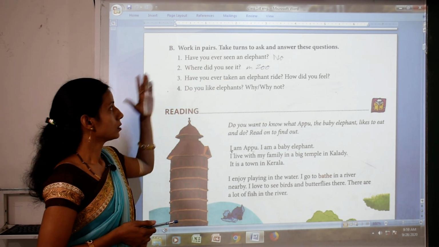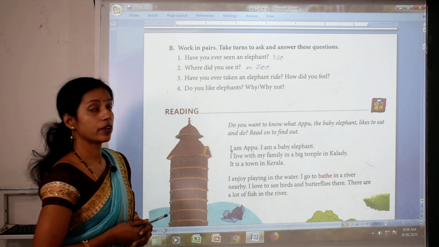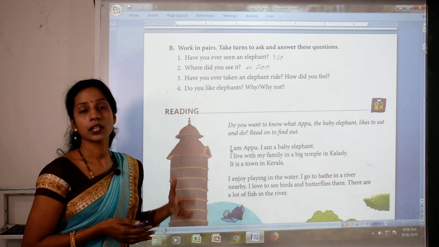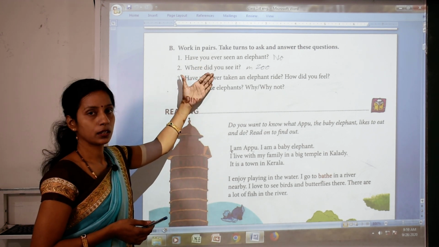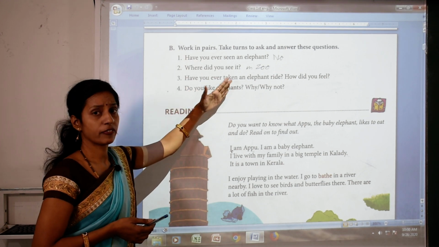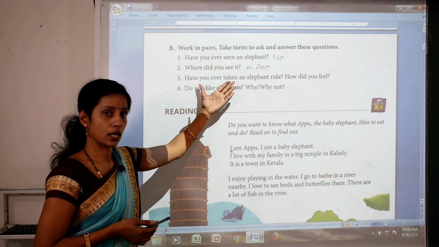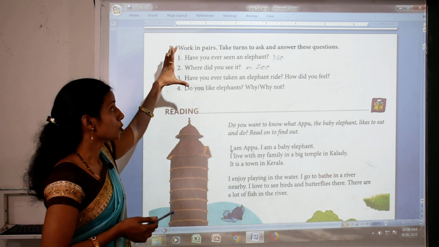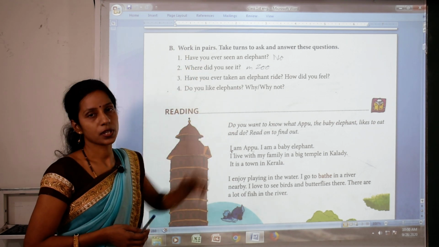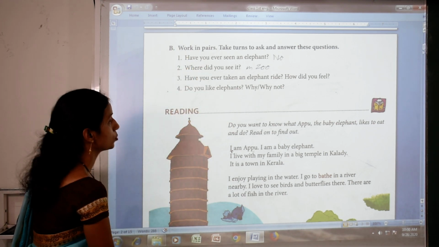Like you have ever seen elephant, have you seen an elephant or not, where have you seen an elephant, and have you ridden an elephant or not. Elephant ride means have you sat on an elephant or not, have you done an elephant's sawari or not. So totally depend on your experience. Okay. Now move to reading.